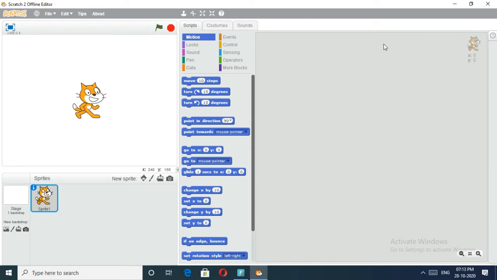And this Scratch has been developed by MIT Media Lab in 2008. Okay, then this is the Scratch window. When you double click on that symbol, or you type in all programs, you can select the Scratch program if it is there. Okay, then you will get like this window.